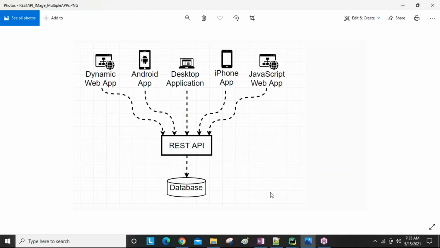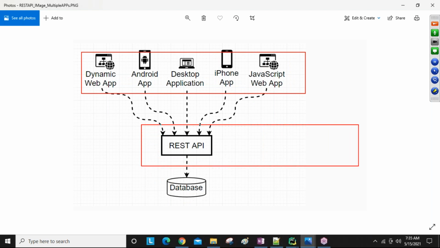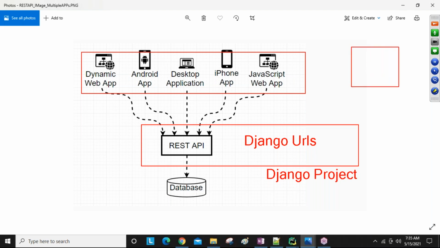Now here, this example I already explained. So here is a different kind of application. Here our database is there, guys. So actually this is our Django project. Here Django URLs are available. Okay, totally it is a Django project, guys. Here we have the browser.